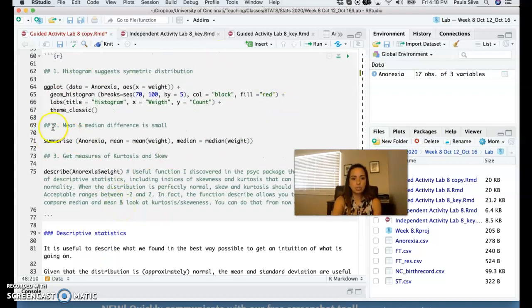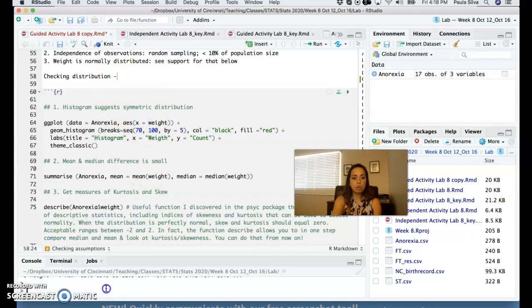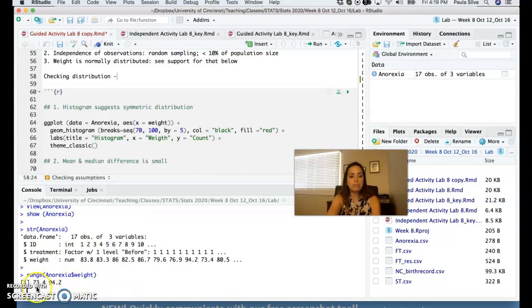So one thing, we still plot the histogram, so we need to ask for the range in the anorexia data to figure out what the boundaries of the bin should be. So if you go to the console, you can actually type there: range, and the name of the data set, anorexia$weight, and get the range that way, from 73.4 to 94.2.